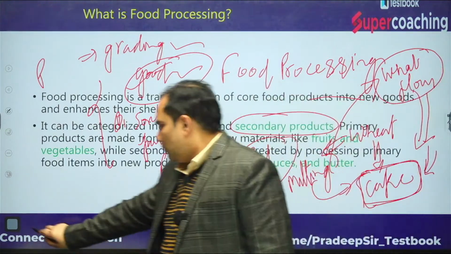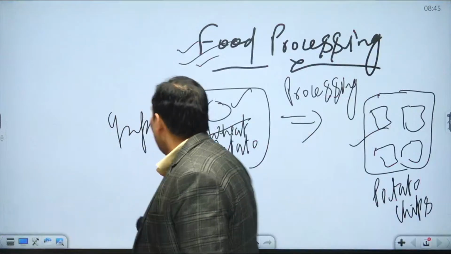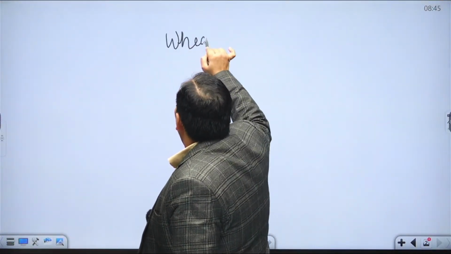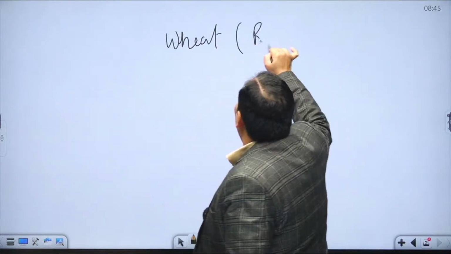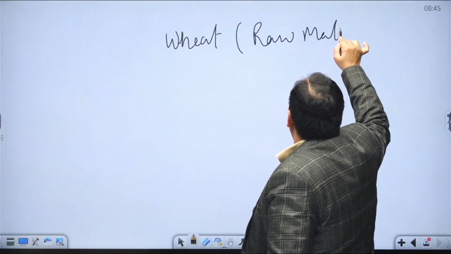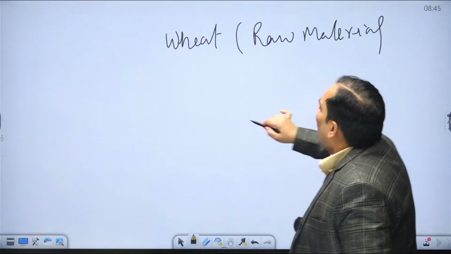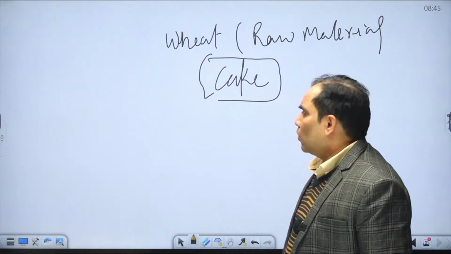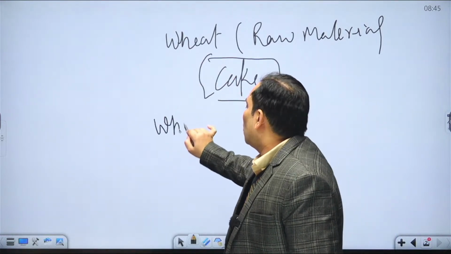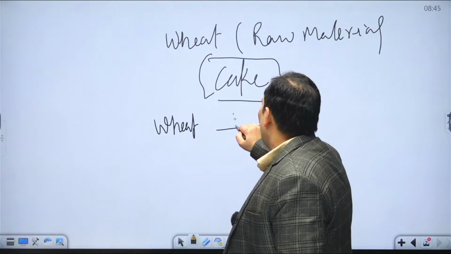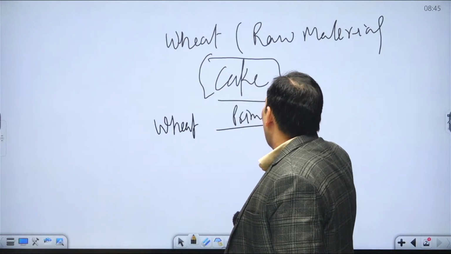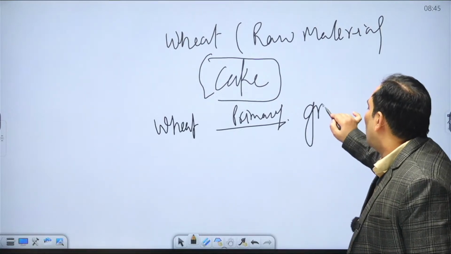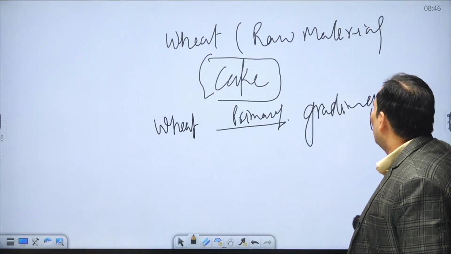Let me suppose we took the example of wheat, and wheat is a raw material, and we want to create a cake. Suppose cake is a processed food. So that means wheat is going to go through the primary processing. Under the primary processing, we are going to do the grading and the sorting.